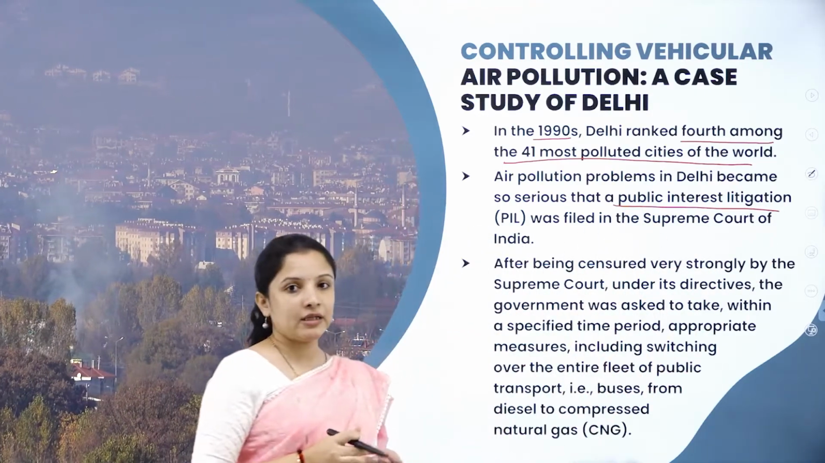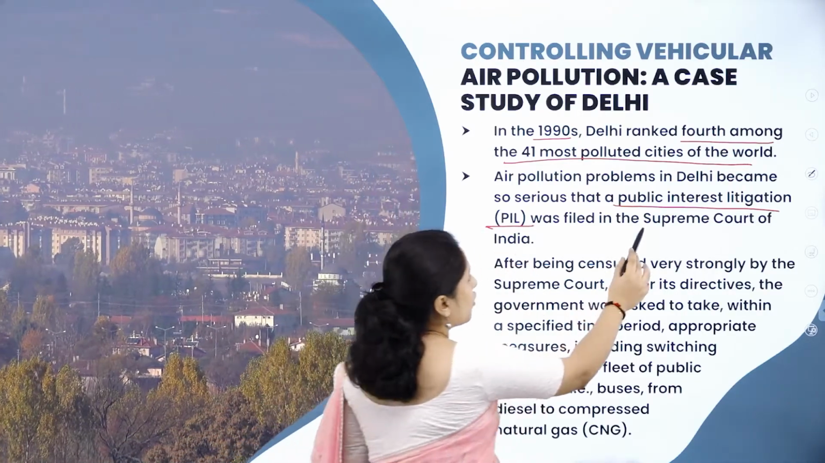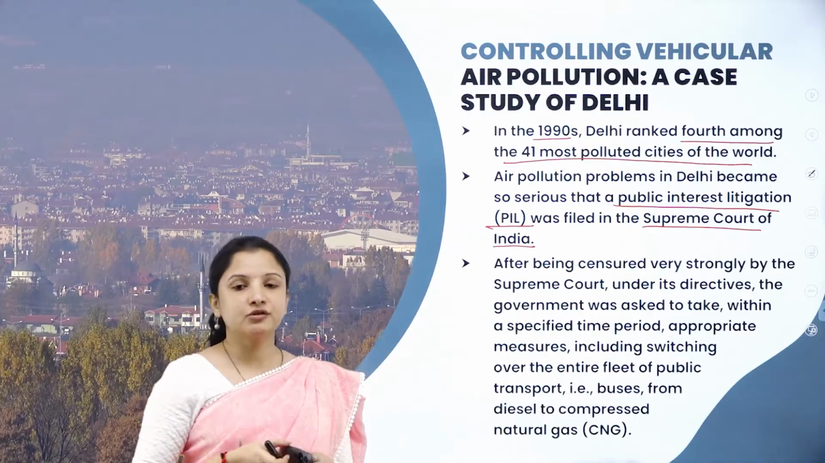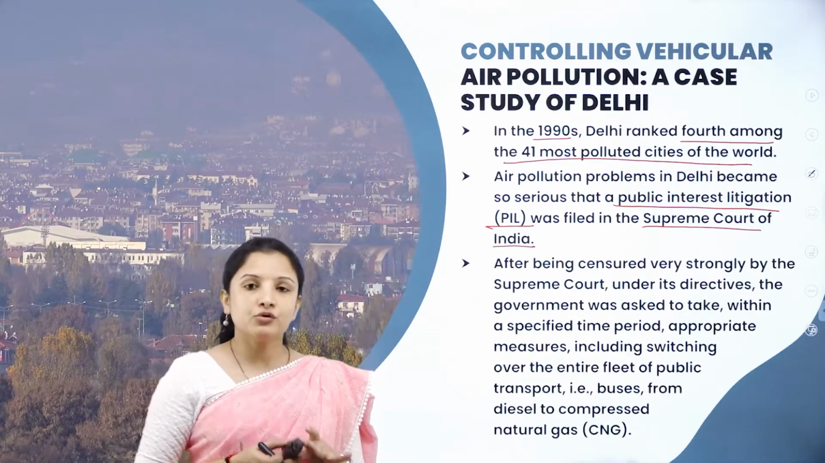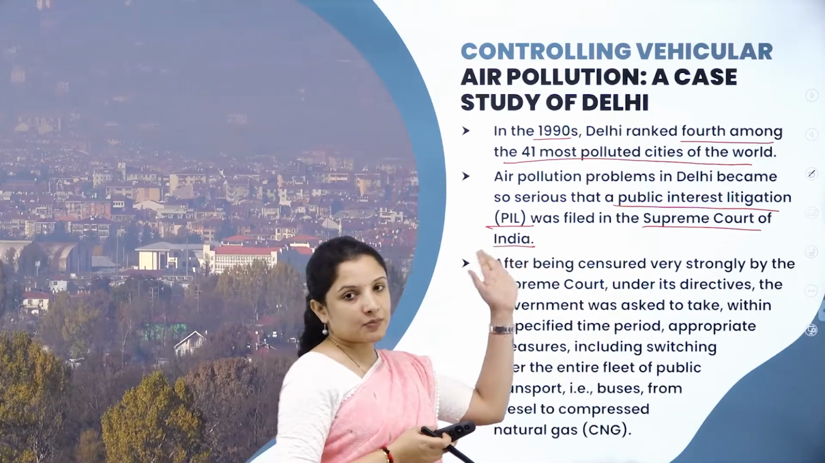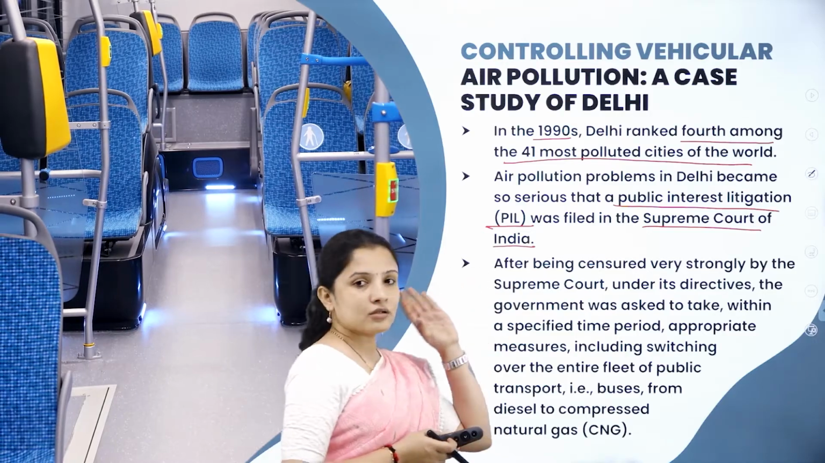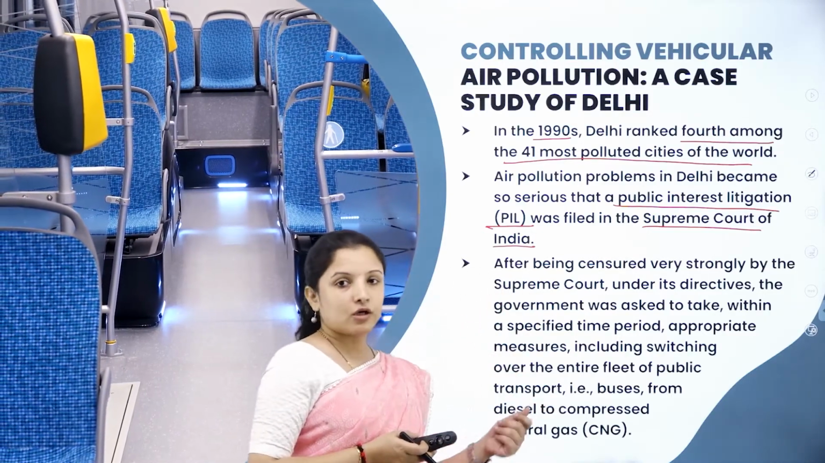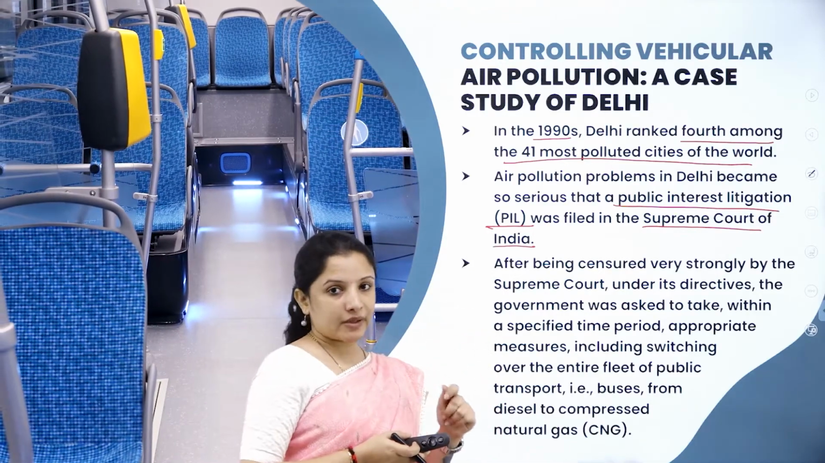that is PIL, in the Supreme Court of India, because the government was not taking many measures to reduce the air pollution, and it was a problem for the people to live in that particular city. So, that is when they filed the PIL in the Supreme Court. After this PIL was filed, the government woke up and took certain measures, because strict orders were given by the Supreme Court.